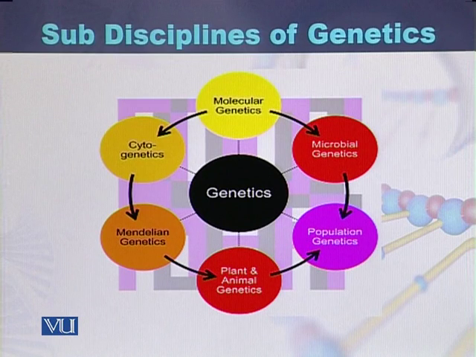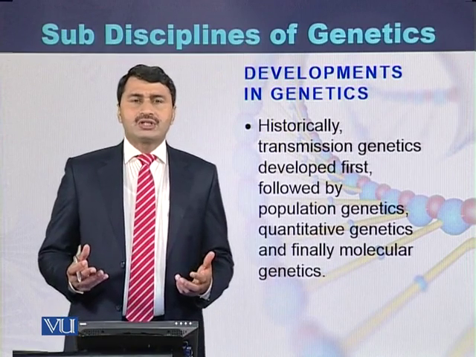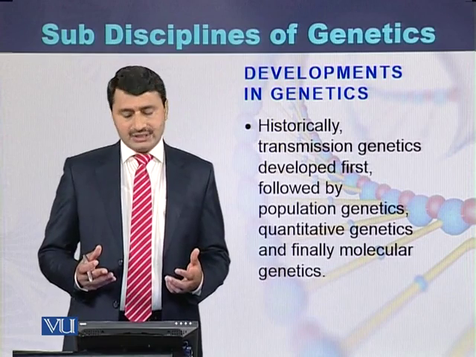And if we study the genetics of microbes, like the genetics of bacteria and viruses, this category is called microbial genetics. So these are all subdivisions or subcategories of genetics.